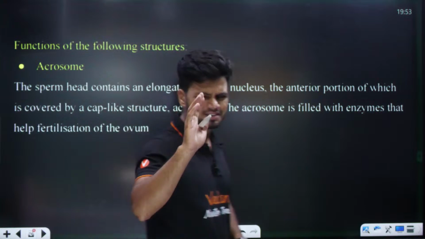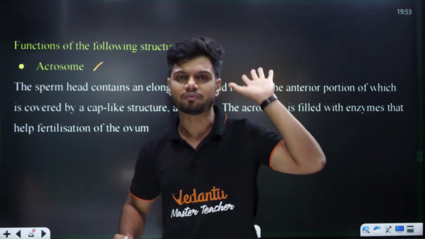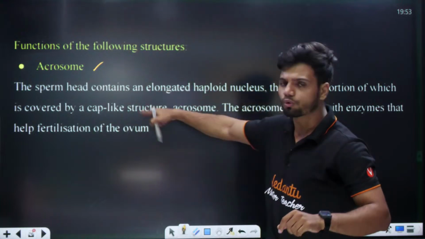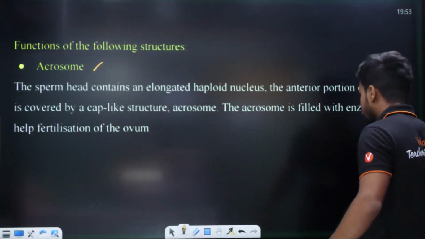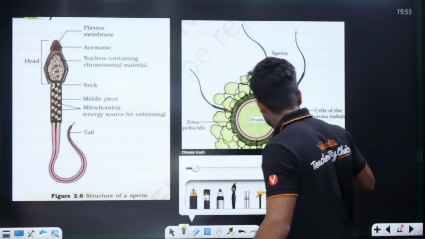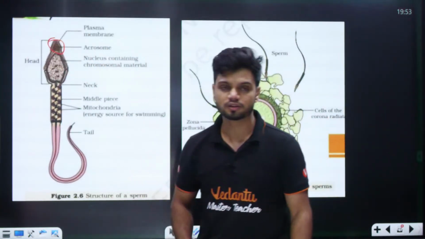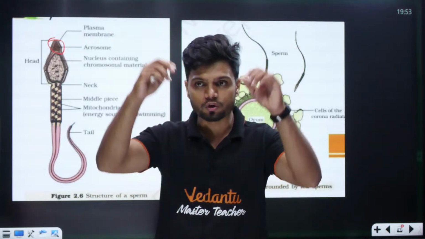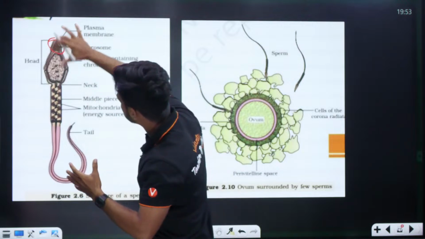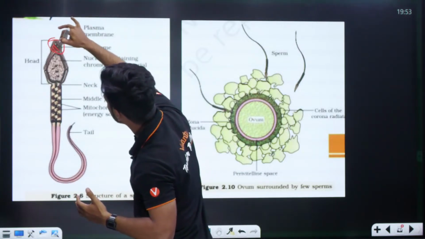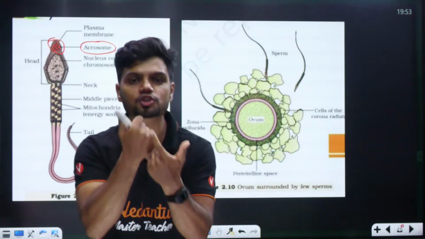Students, next thing, very simple. What is acrosome? They can ask you a 3 mark question, 3 different definitions. Learn the definitions once; I will explain. Listen to my explanation once. Can you see this sperm here? On this sperm's head you can see a cap. That is called acrosome. Acrosome is the cap-like structure on top of the sperm's head. Now, what is the function of acrosome?